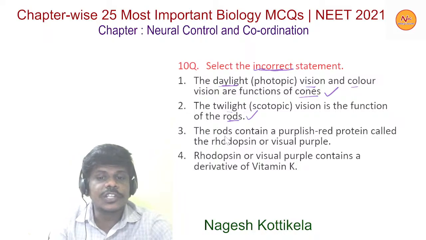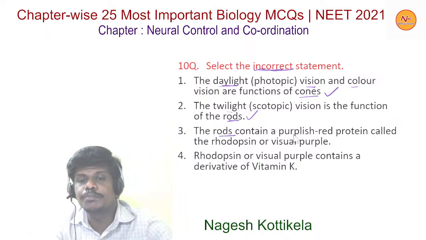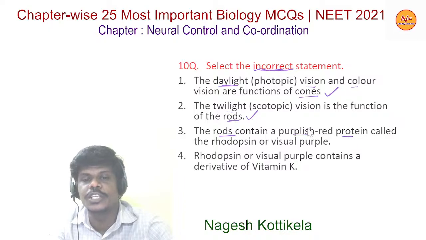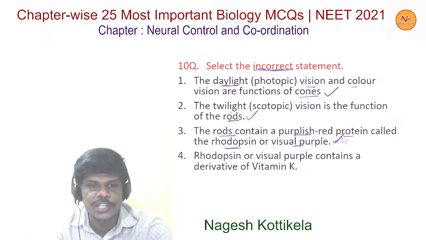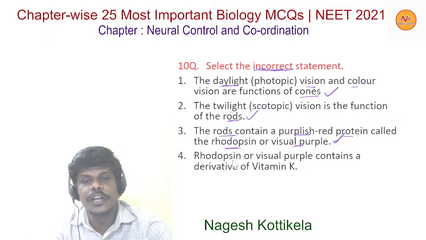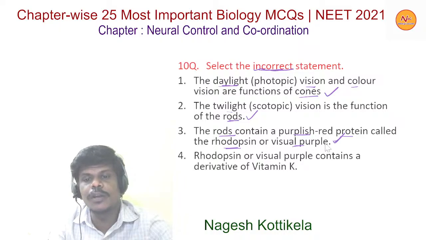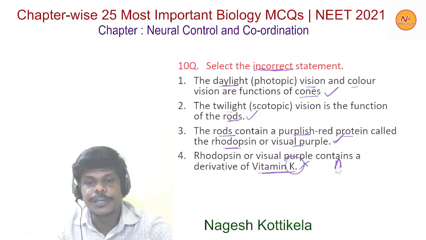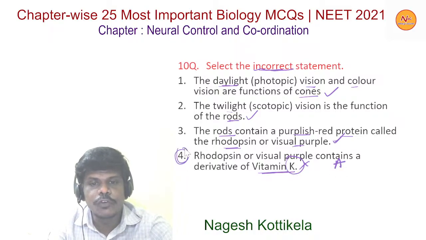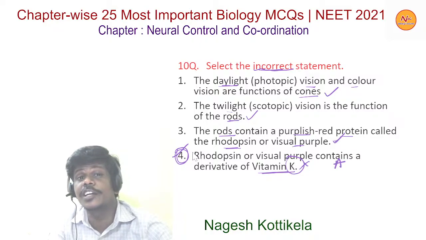Now the third one, the rods contain purplish red protein called rhodopsin or visual purple. This is the right one. Now the fourth option, rhodopsin or the visual purple contains a derivative of vitamin K. This K is wrong. It should be vitamin A. So the fourth statement is the incorrect statement.